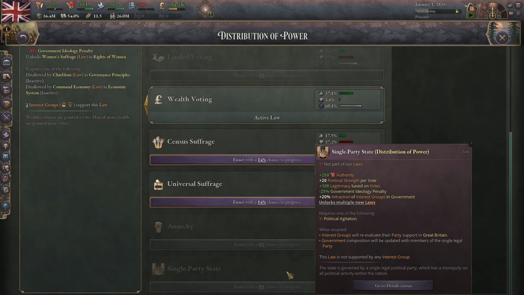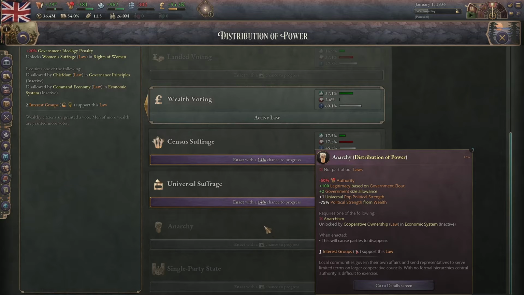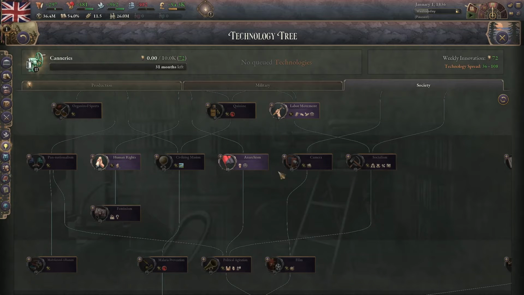And the last 2 are anarchy and single party state, which are kind of different. So anarchy is hard to explain because it's very chaotic, as you might imagine. Anarchy makes it so that everybody has exactly the same amount of political strength, and it also halves your authority. It also unlocks cooperative ownership in the economic system laws. And you also have to research anarchism before you do this, which is here in the tech tree.